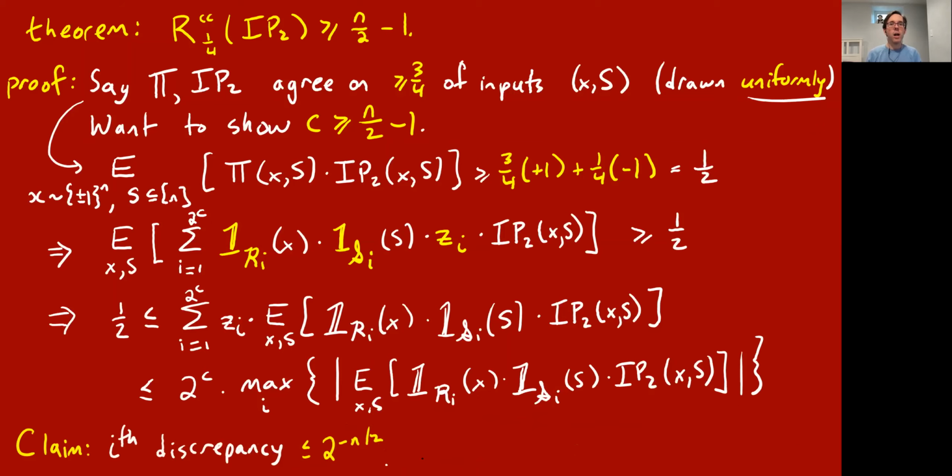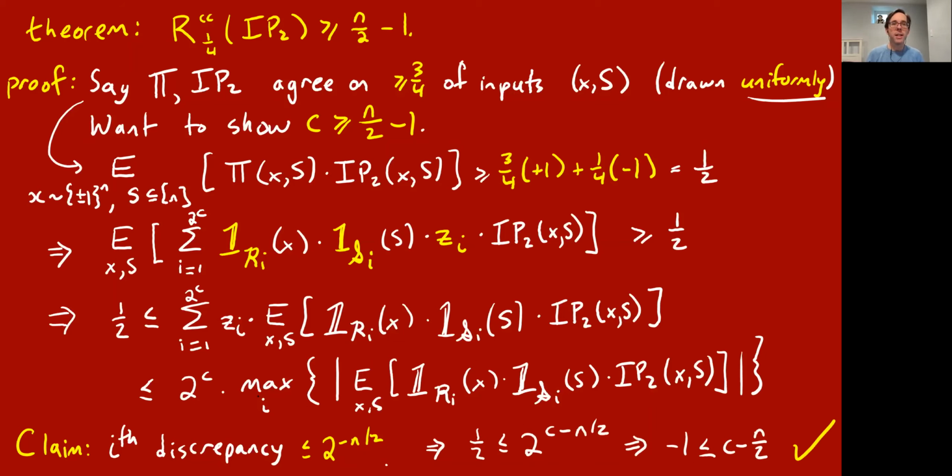Okay, so what I claim is that each of these terms here in the maximum is at most 2 to the minus n over 2. So it's really, really small, which is saying that every combinatorial rectangle in this inner product mod 2 matrix is very close to being balanced with plus or minus 1s.